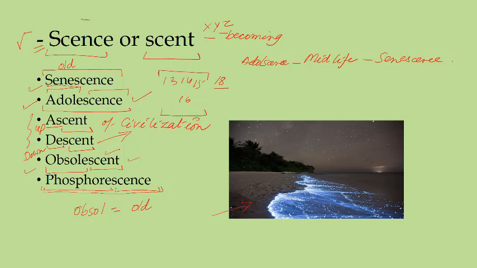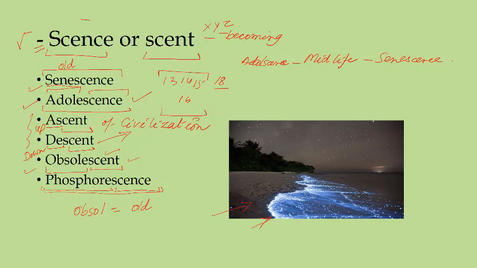On the beaches, when there is a high quantity or growth of phosphorus, it starts glowing at night. This process is called phosphorescence. Many people go to beaches at night to see the phosphorescence.